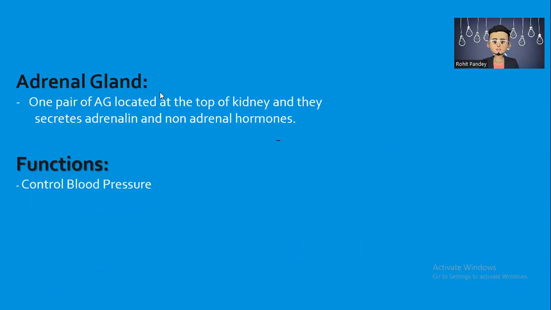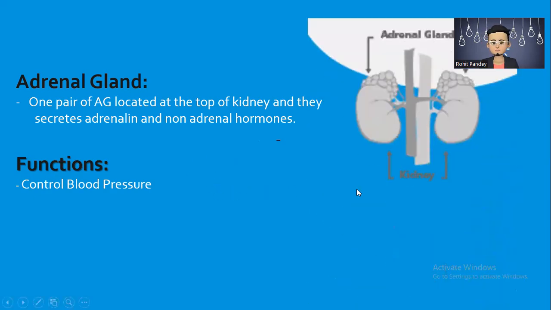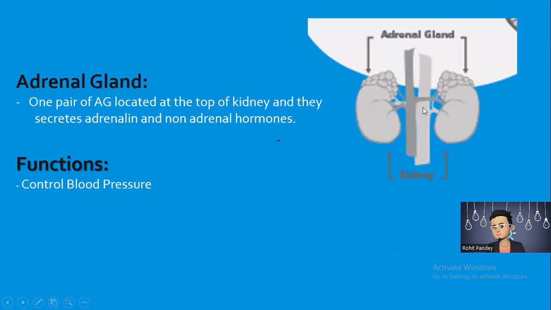Now here you can see the adrenal gland. One pair of adrenal glands is located at the top of the kidney, and they secrete adrenaline and noradrenaline hormones. Function is to control blood pressure. And here you can see with pictures that it is a pair: one pair of kidneys, and above, on top of the kidney, you can see the adrenal glands.